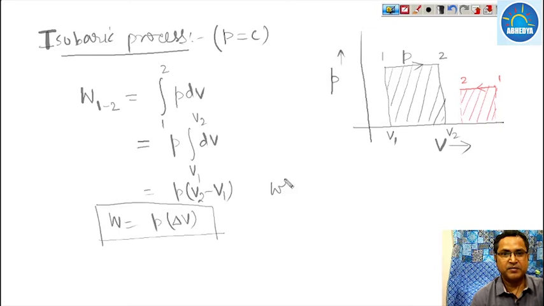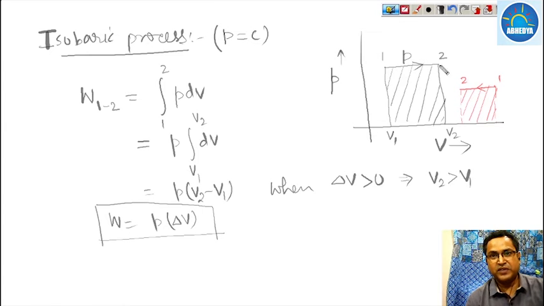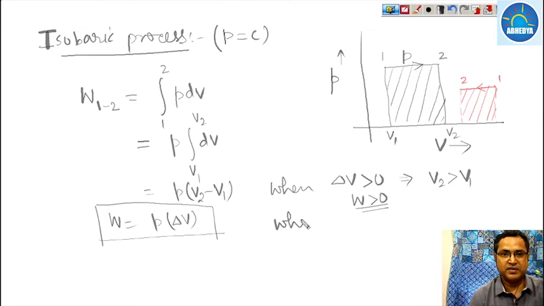So when delta V is positive, meaning V2 is greater than V1, it is your expansion, and when it is expansion, the work is positive. When delta V is negative, meaning V2 is less than V1, it is your compression.